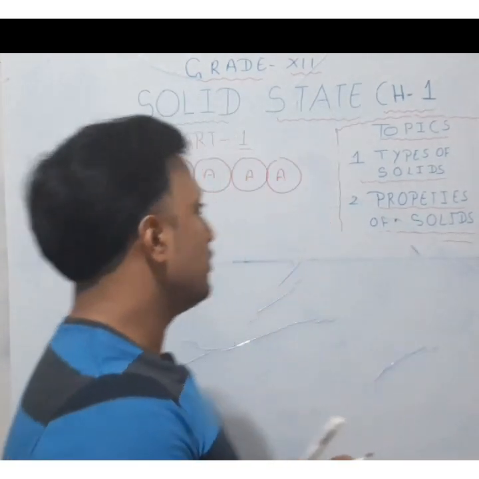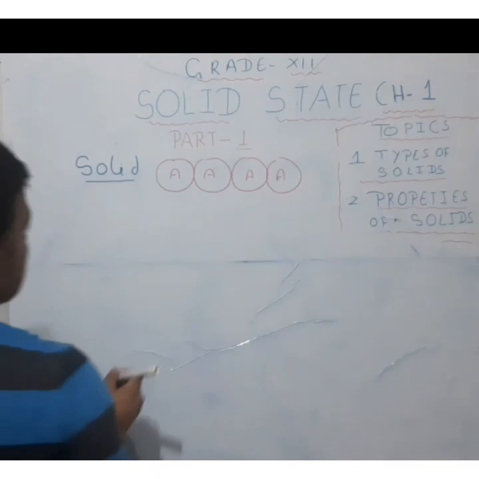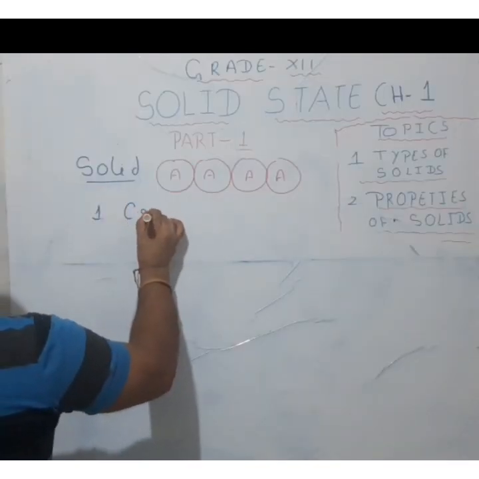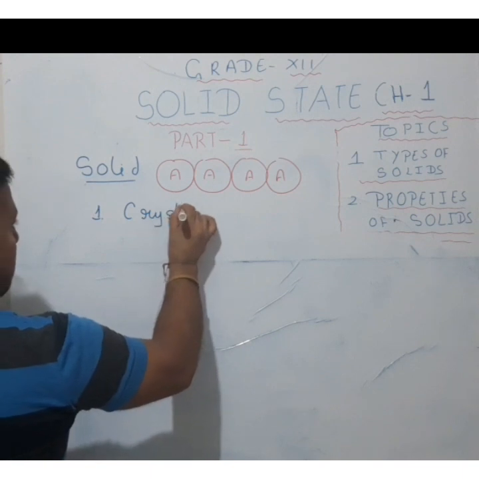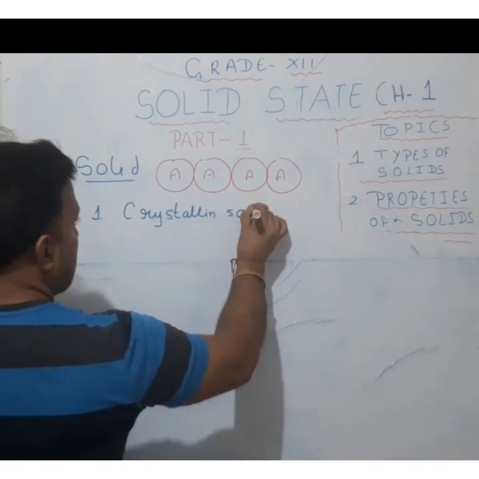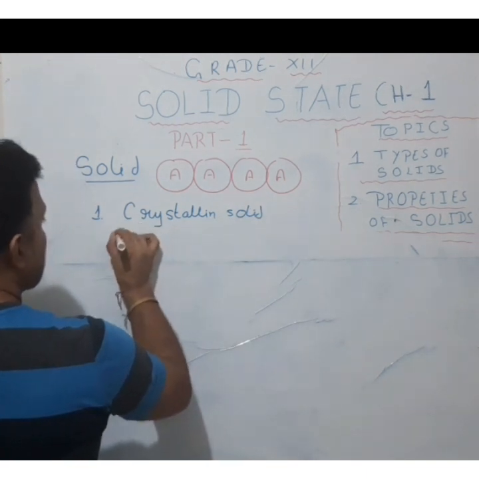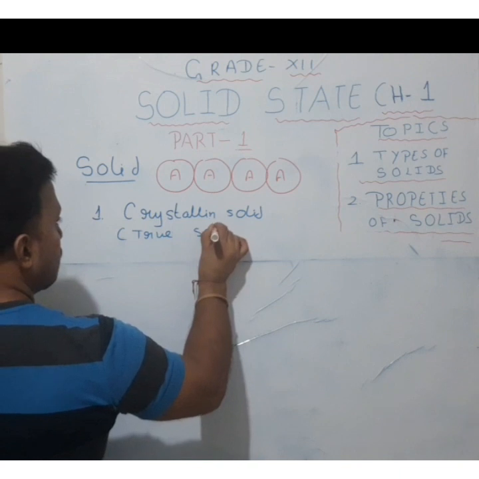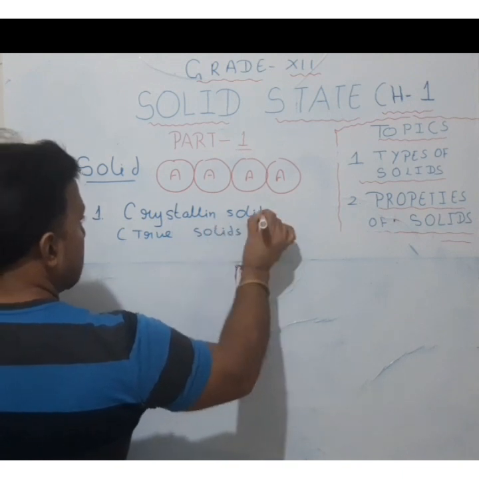So first we are going to discuss the first type of solid, which is crystalline solid. Crystalline solids are also known as true solids.